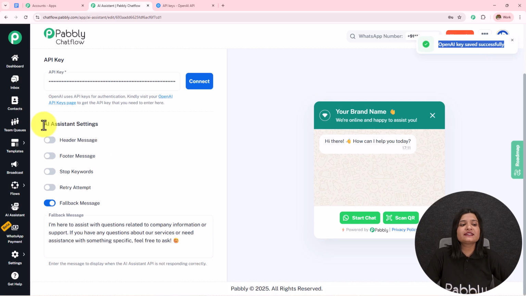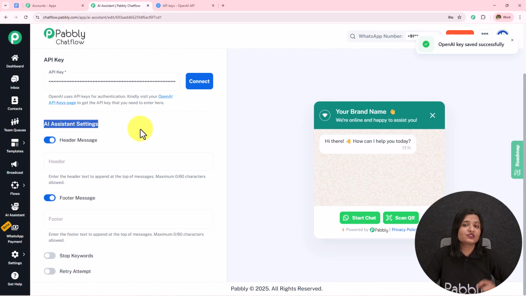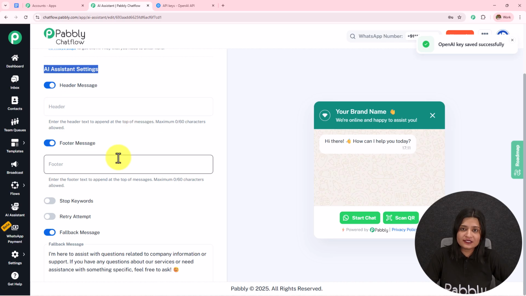Next, we have this AI assistant settings. We have this header message. So if you want to provide the header message and the footer message, you have to toggle on these buttons, write the message, and it will start displaying.